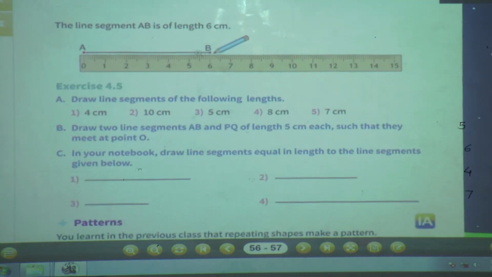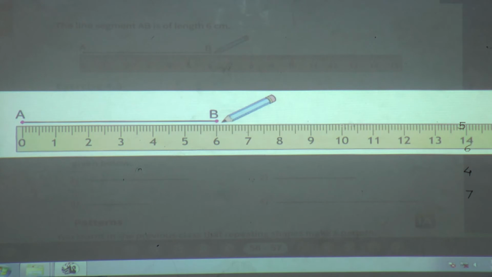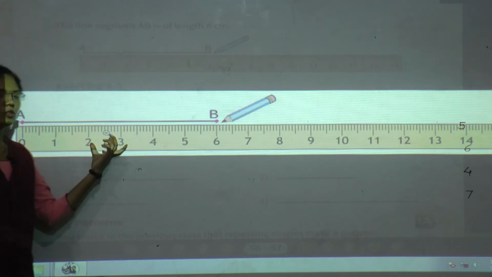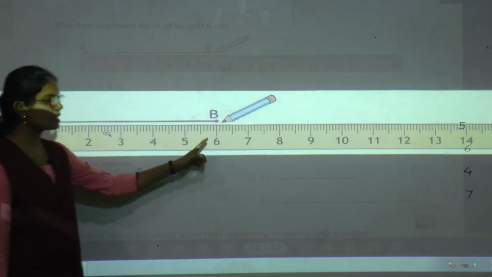Now here I will show you the line segment AB of length 6 centimeter. See here. This is a ruler. You also take one ruler and keep the ruler on the page. Now see here, we have to keep the ruler steady, okay, and put point A against the 0 mark. See here, 0 is there, so first we have to give point A. Then we have to draw a line segment of 6 centimeter.